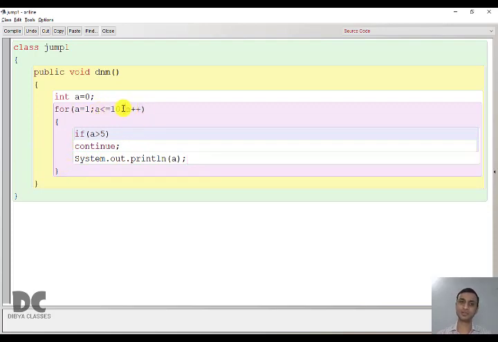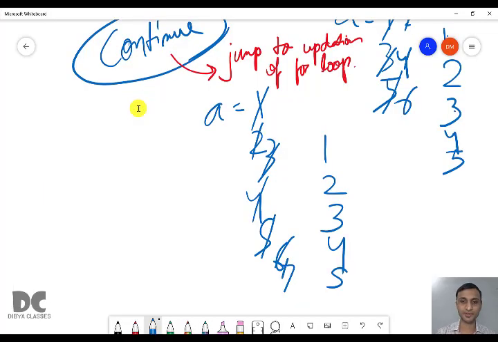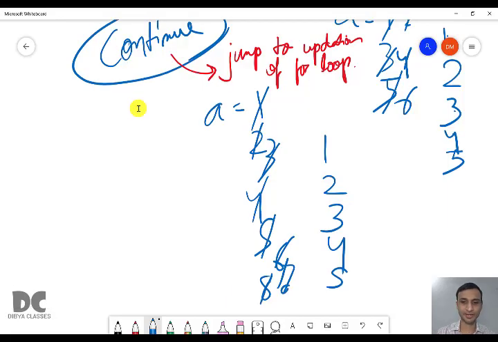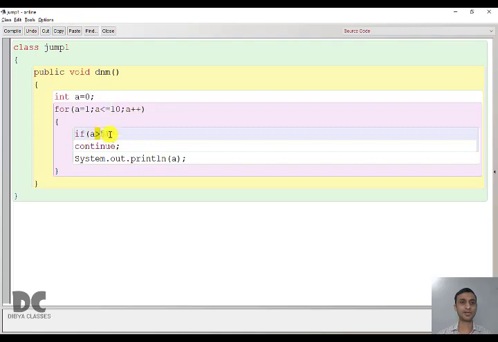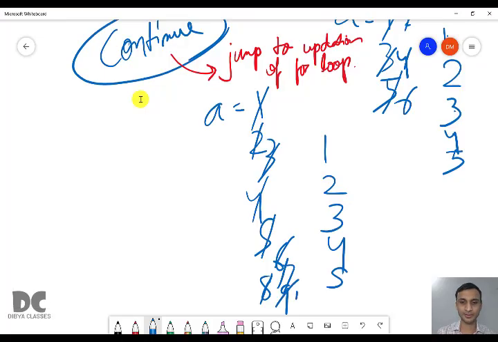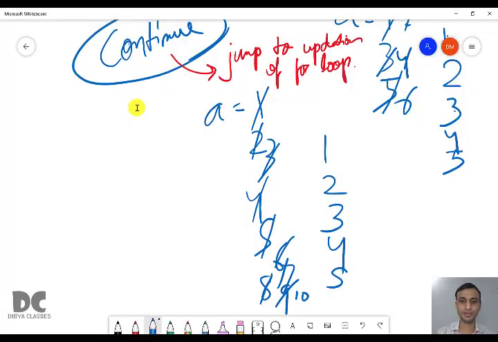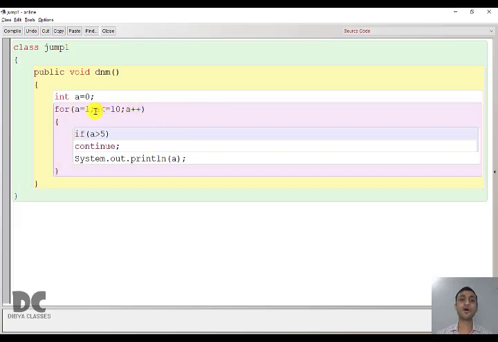Then a is 7. This is true. 7 greater than 5, again true, again continue. Again it will go to a plus plus. It will become 8. True, true. Again it will become 9. Again true, continue. It will become 10. True, true, continue. It will become 11. Now the for loop condition becomes false. If the for loop becomes false, then obviously it will not go inside. So this is the end of the loop.